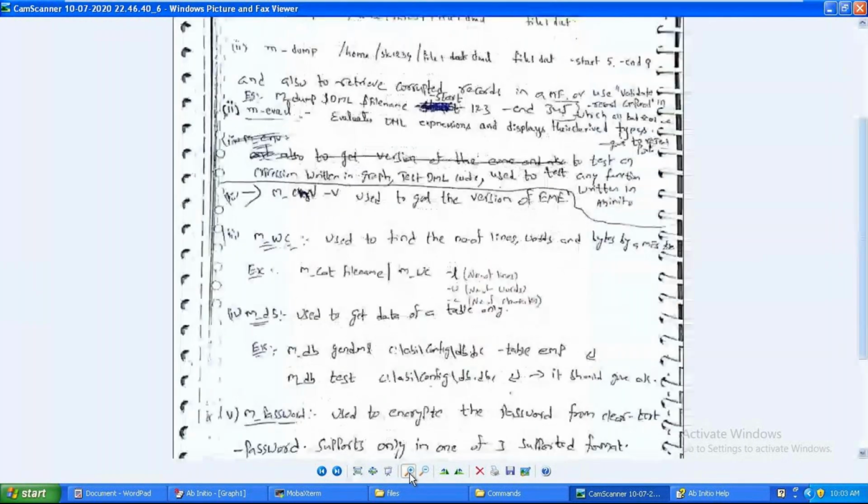Right? So m_dump is not a small general command, it's a utility. m_db also is a utility, as I mentioned earlier, right?